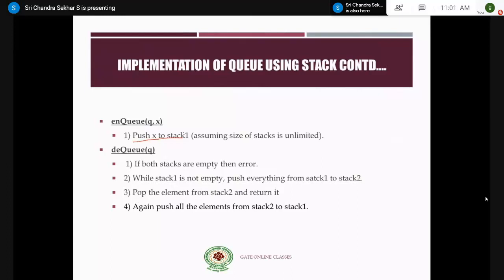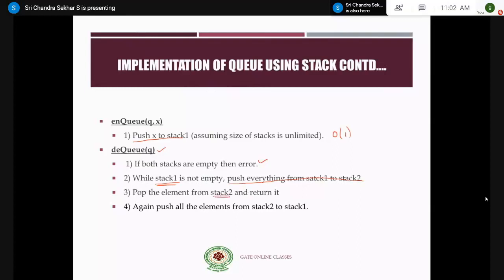We'll give an example, don't worry, right? So the NQ operation is only one operation, push, which is big O of 1. Now coming to the DQ operation. We are making the DQ operation costlier. If both stacks are empty, then error. If you want to remove an element, you have to check whether the 2 stacks are empty or not. If they are empty, it will be an error. But if the stacks are not empty, what do you have to do? While stack 1 is not empty, push everything from stack 1 to stack 2, and then pop the element from stack 2.